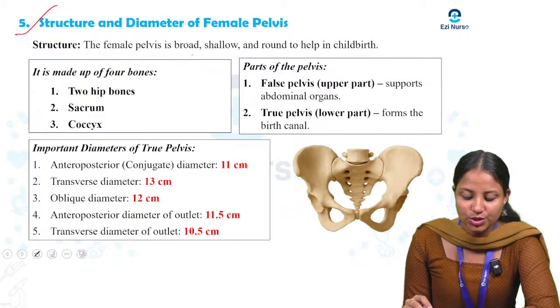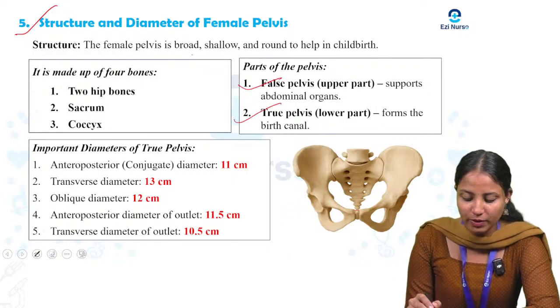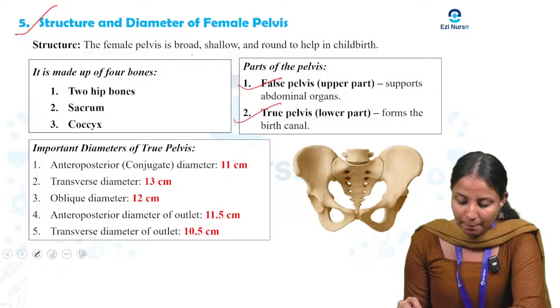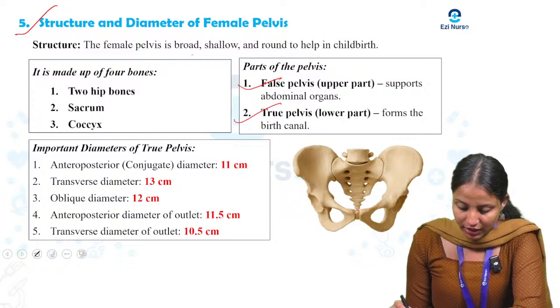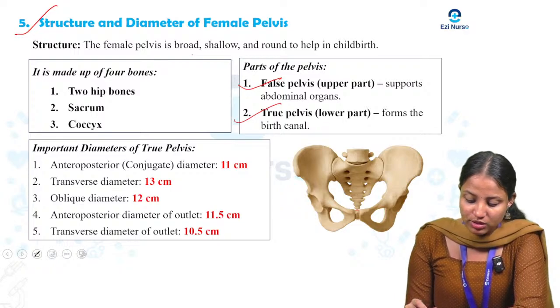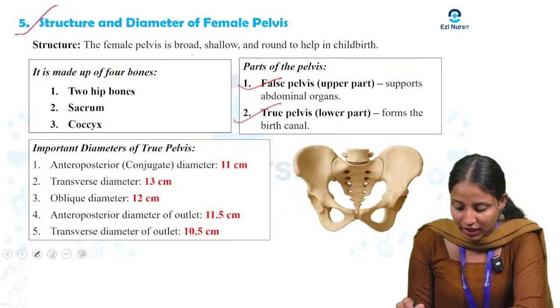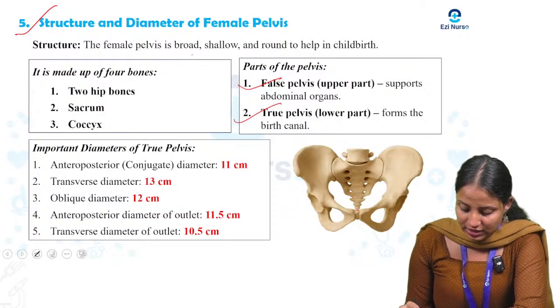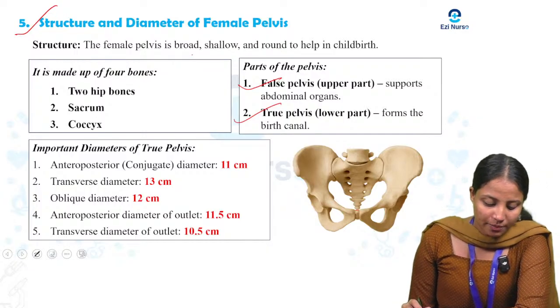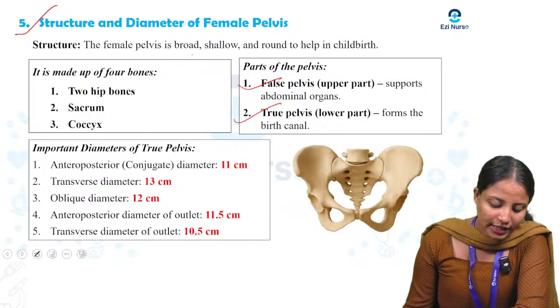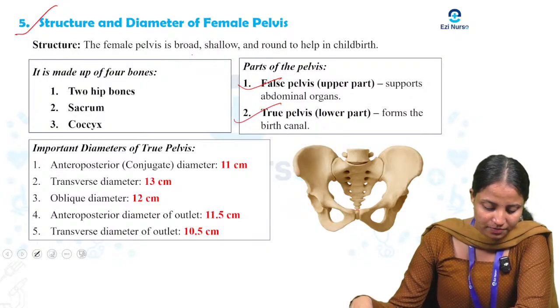Next we are moving to the parts of the pelvis. There are 2 parts, false pelvis and true pelvis. The false pelvis is the upper part that supports the abdominal organs. Next, the true pelvis is the lower part that forms the birth canal. Next we can see the important diameters of the true pelvis.